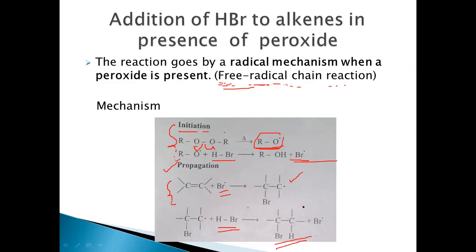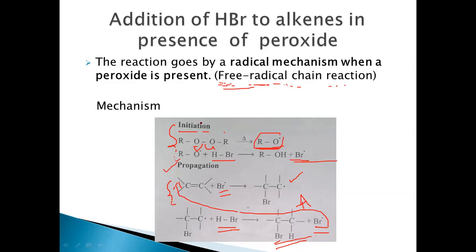When we see this, it follows the anti-Markovnikov's rule, because the addition of Br takes place to the carbon with more number of hydrogens. And the Br free radical that is produced will attack another molecule of alkene, thus propagating the reaction and causing it to move forward. So this is the mechanism which is followed.